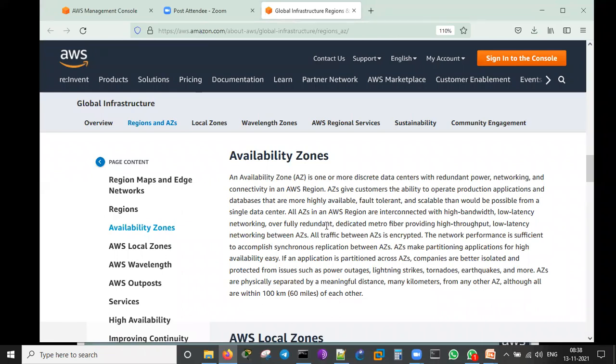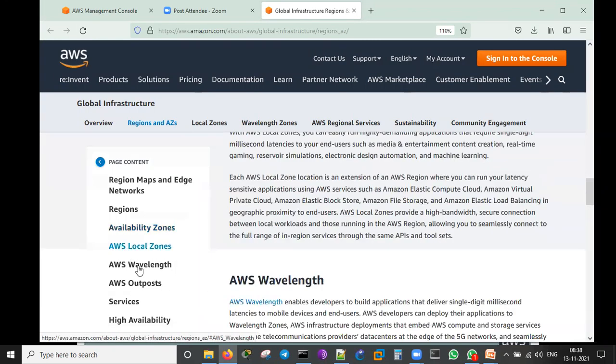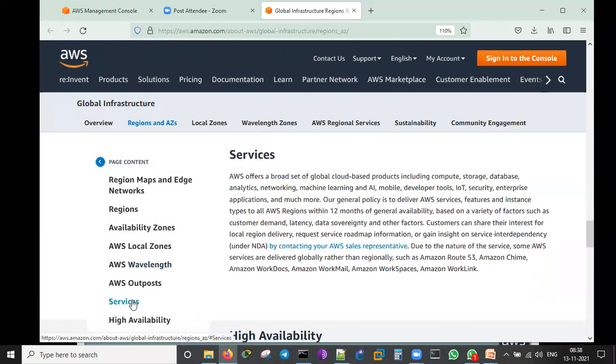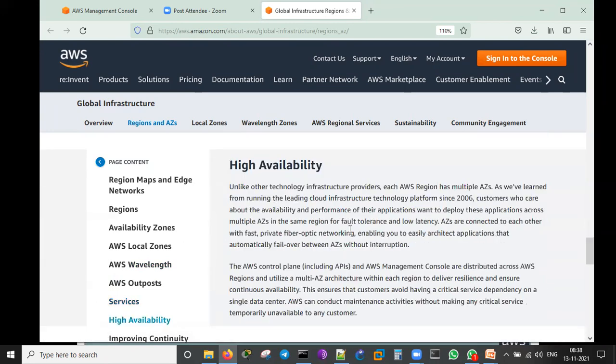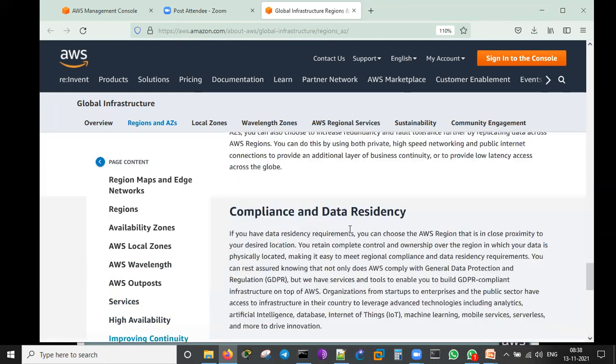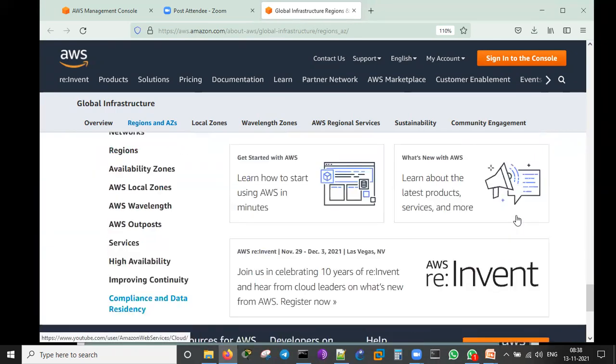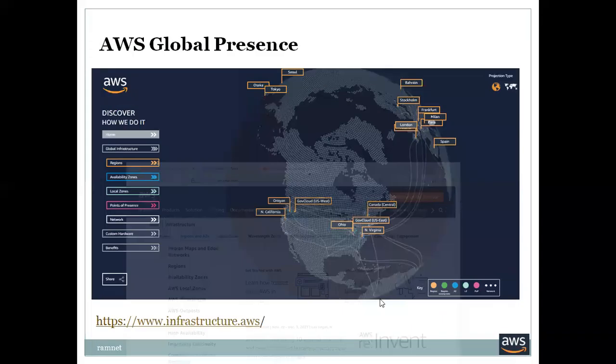So normally, what is the AWS cloud? It is a data center which is being maintained by Amazon. I can just say that. Local zones, Wavelength and Outposts, so many services are there. You can see high availability, improving the connectivity. These are all them talking about their own product, re:Invent and other things. So let's go back to this one.